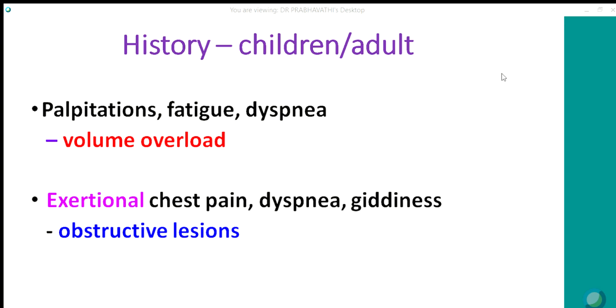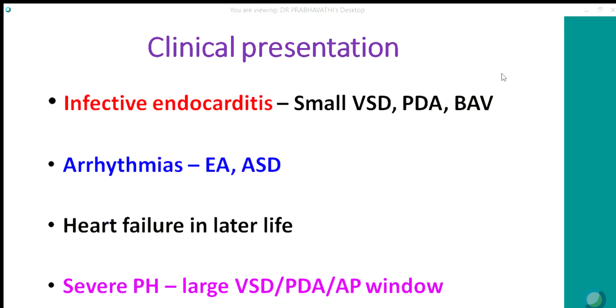So as they grow older, they may develop palpitation, fatigue, or dyspnea because of volume overload of ventricles, either because of shunt lesions or due to regurgitant lesions. Whereas in obstructive lesions, there may be exertional chest pain, dyspnea, and giddiness, as we classically see in adults with aortic stenosis, or exertional syncope.